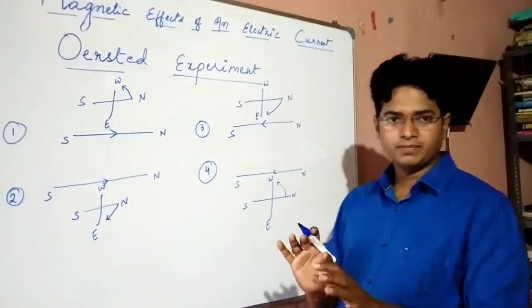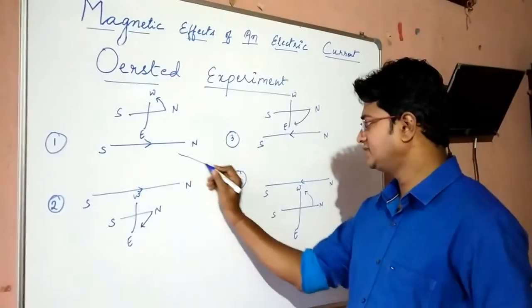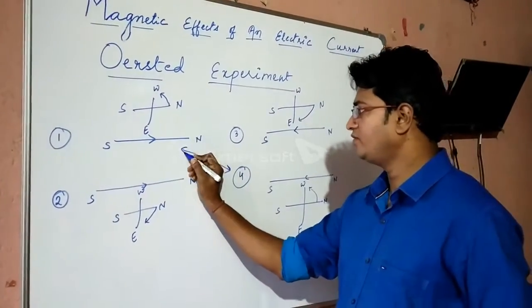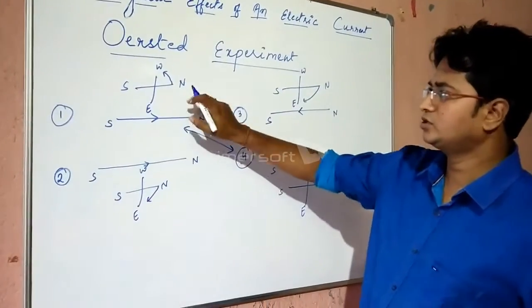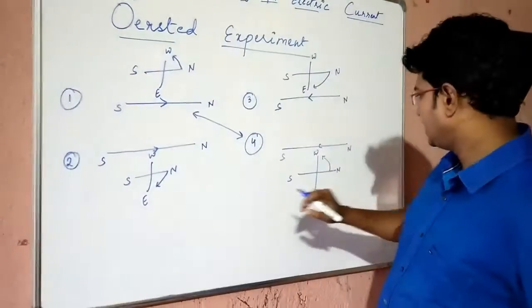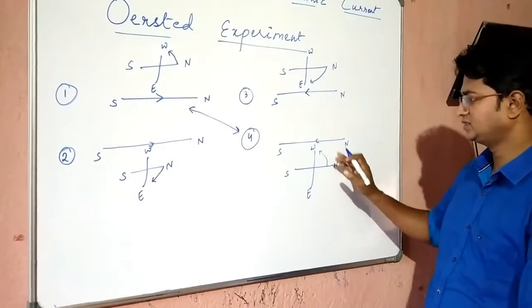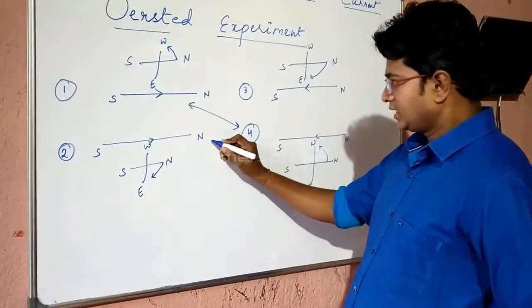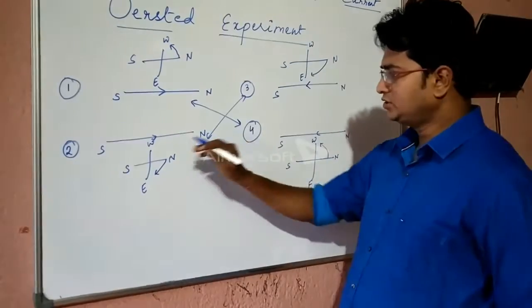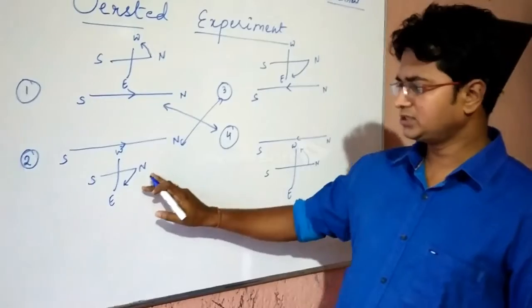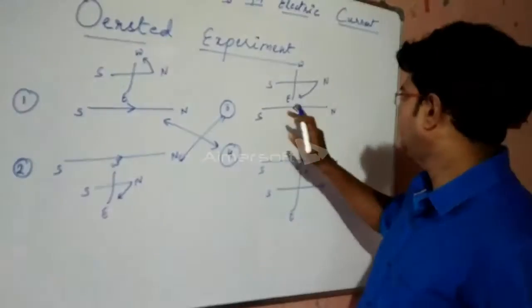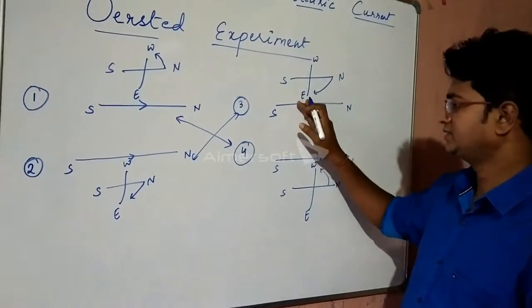Now, how can you remember these conditions? If you see, the outcome of condition 1 and condition 4 remains same. In condition 1 also it is going towards west. In condition 4 also it is going towards west. Result of condition 2 and condition 3 remains same. See, north pole is getting deflected towards east, north pole is getting deflected towards east.